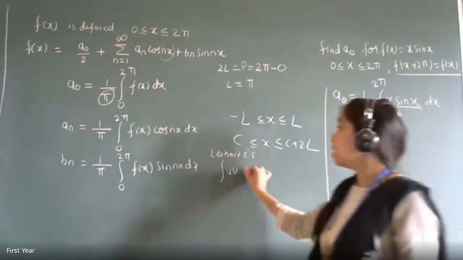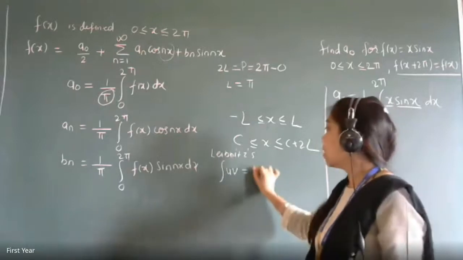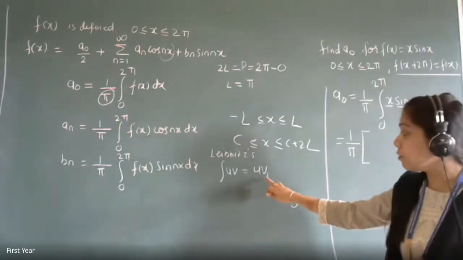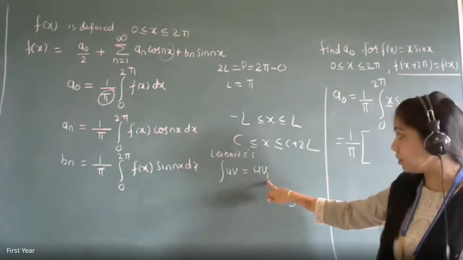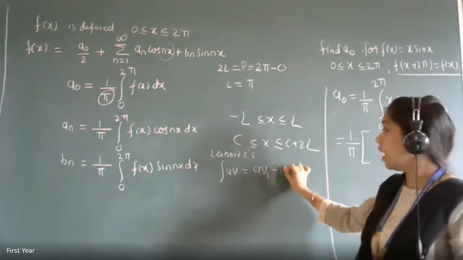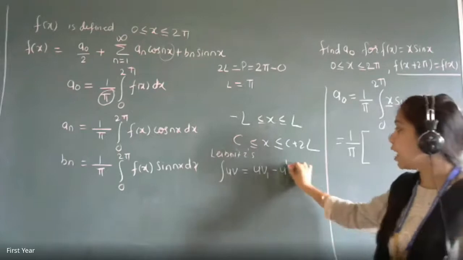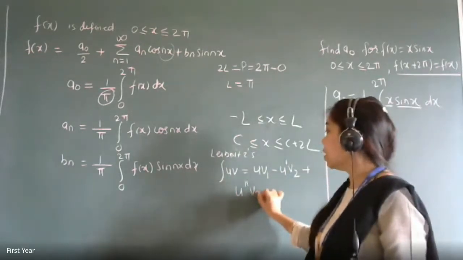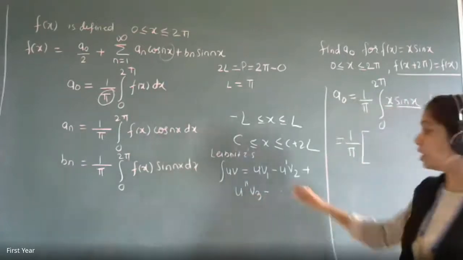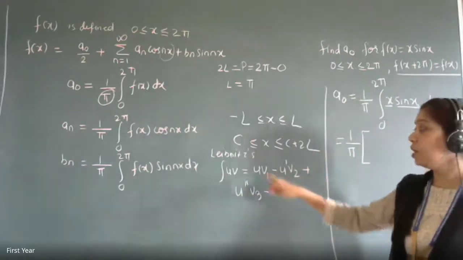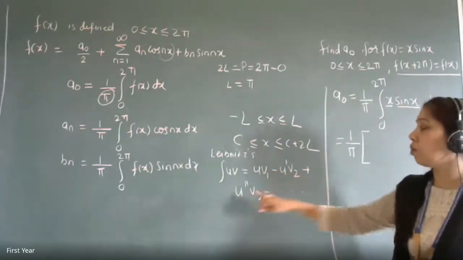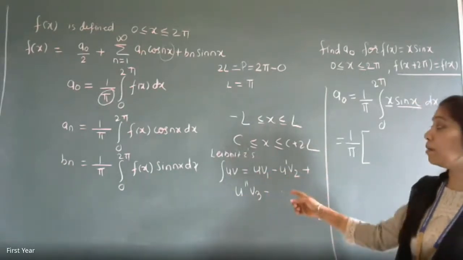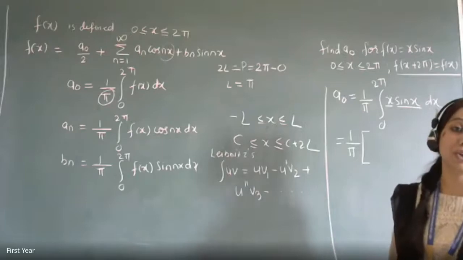What is that? Integration of UV is: keep U as it is, times the first integration of V, U V1. V1 means integration. These suffixes are integrations and the powers are derivatives. Then U dash V2 plus U double dash V3 minus, dot dot dot. Are you getting it? Alternate plus minus sign. You have to increase the derivatives of U and you have to increase the integrations of V. That is your Leibniz formula for the product rule of integration.